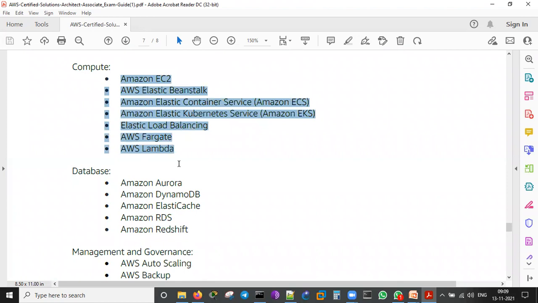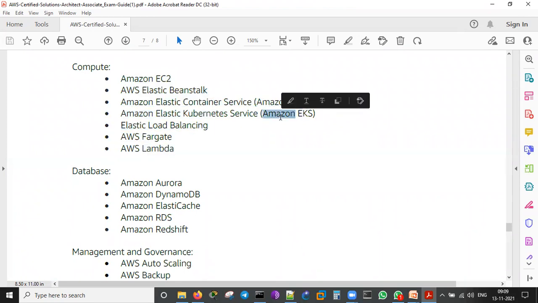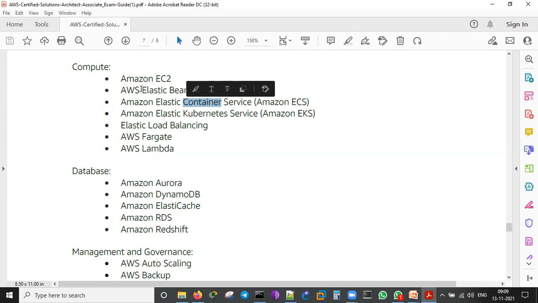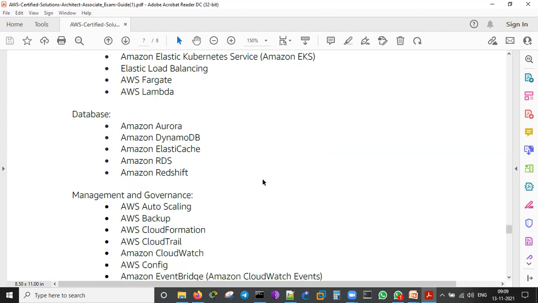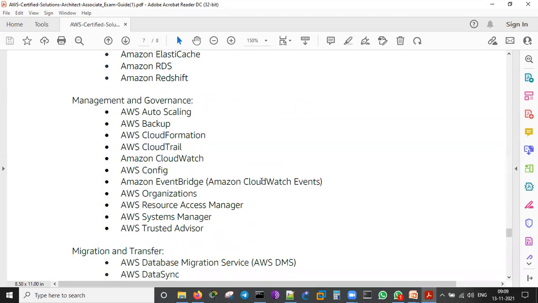EC2, we will do all the practicals on this. Lambda, we will do that. Kubernetes, we may not do that. Elastic containers, we will learn it. EC2, we will definitely create that. Database, I will show you one of the RDS, either Oracle or MySQL or something, and other things which we can go with. Amazon Aurora has been created. It's not actually free, but under RDS, we have something free. We will see the free one. Management and governance, auto scaling we will do. Backup, we don't do.